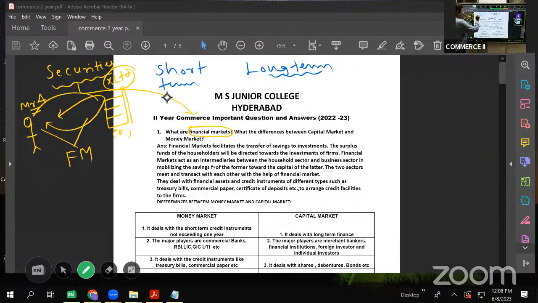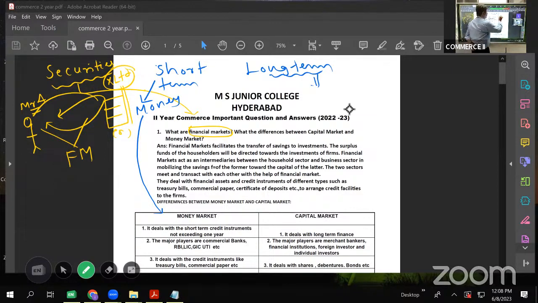The market which serves the purpose of short term, we call it a money market, right? So money market is a market which serves the need of short-term finance requirement. And if the finance is required for a long term, the market that serves the purpose is a capital market.